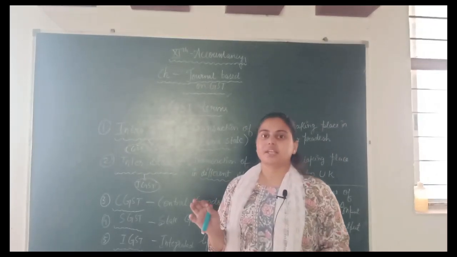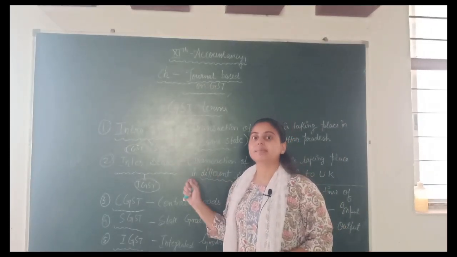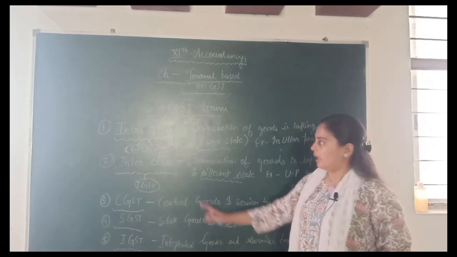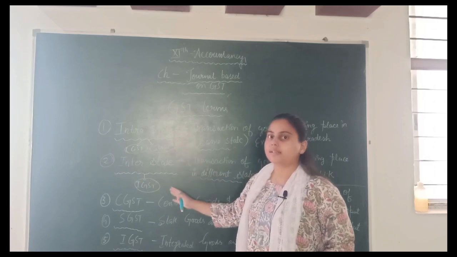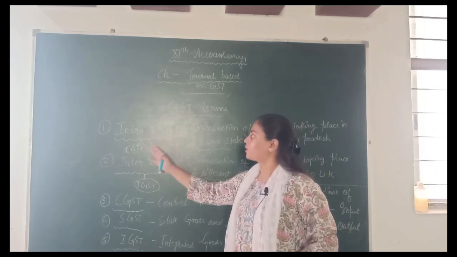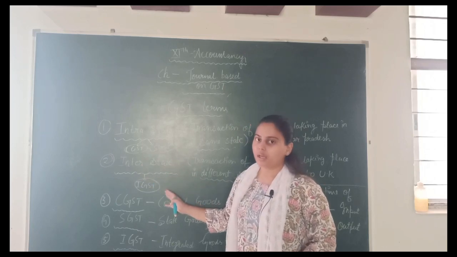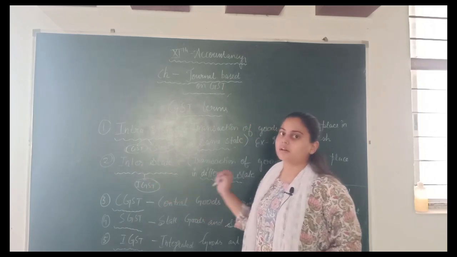When we do a transaction in another state, the concept of IGST, Integrated Goods and Service Tax, is applied. As we understand with the flowchart, intrastate belongs to CGST and SGST, and interstate belongs to IGST, that is Integrated Goods and Service Tax.